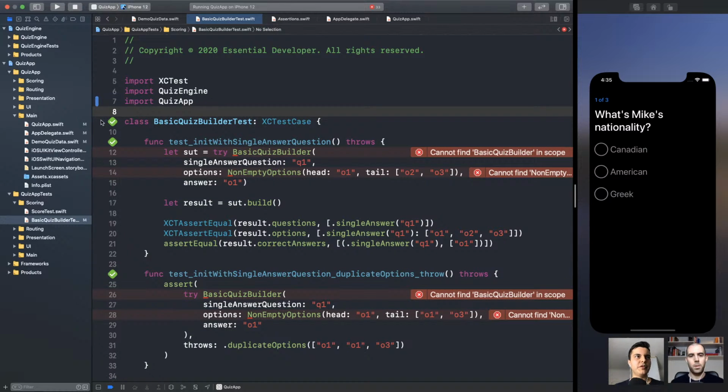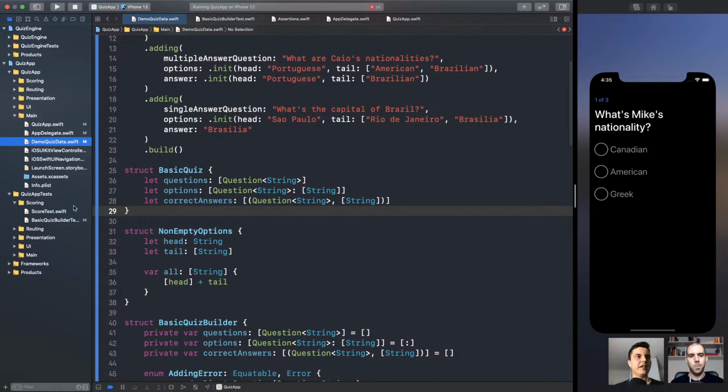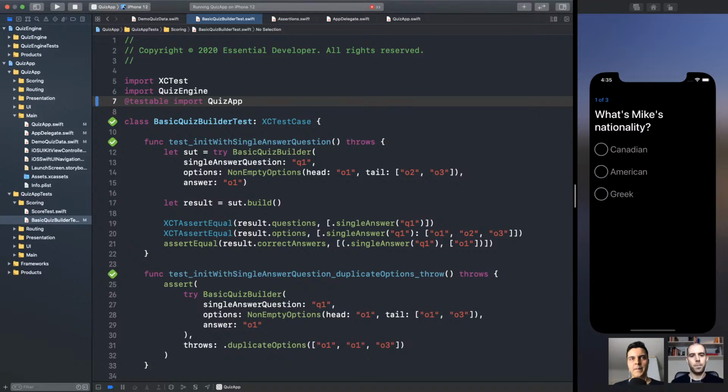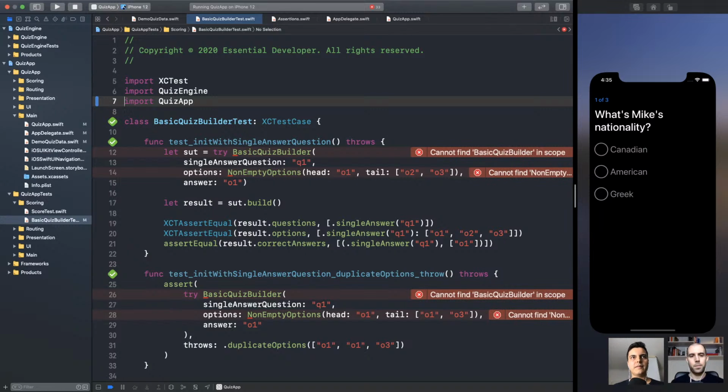So we're going to import the quiz app. We just move the types here out of the test file, so it doesn't have access to it. So we can import the quiz app, but importing a module only gives you access to the public interfaces. Make sense? Unless in the test you make it testable, and then you have access to the internal interfaces as well. But I want my tests here to test as a client that doesn't have access to the internal properties, like a client would, right?